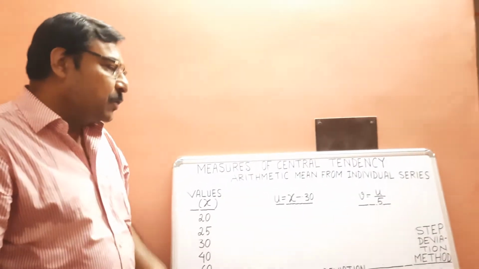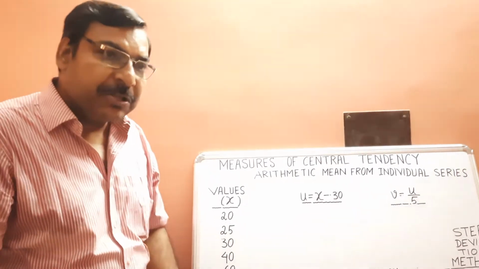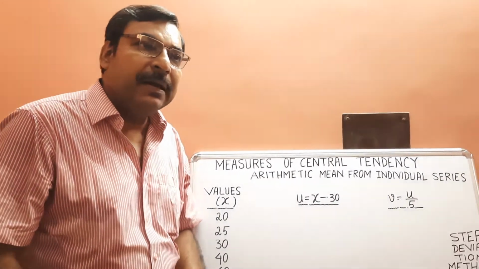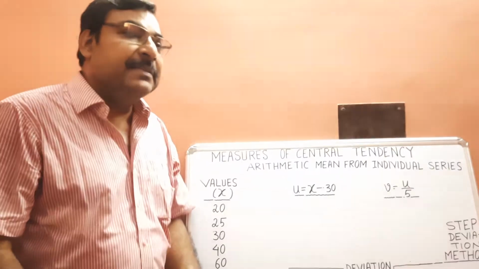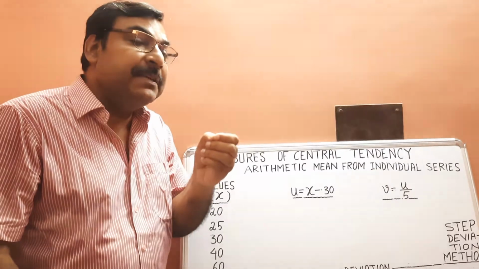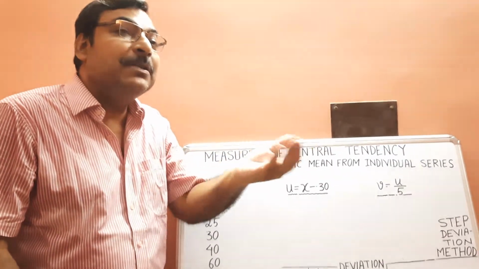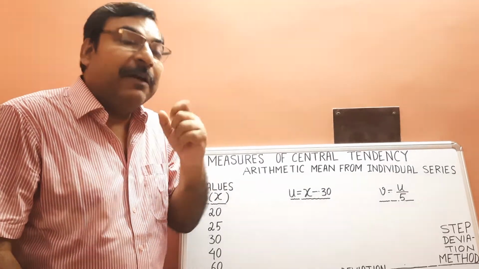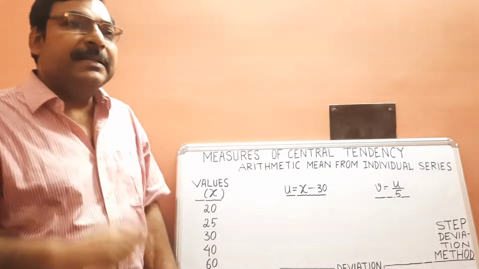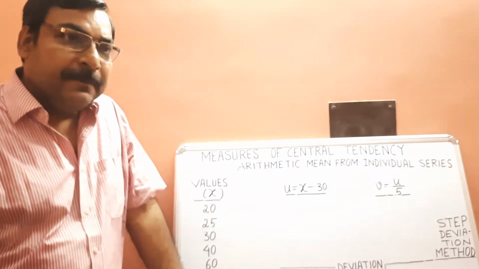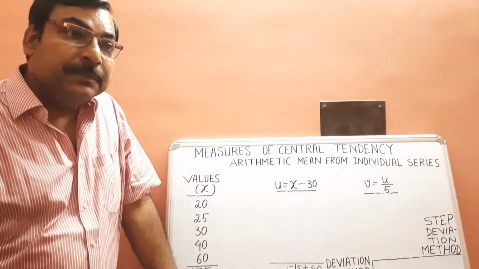When we are to talk about the different measures of central tendency, first you have to know what is meant by a central tendency. Central tendency is actually the representative value of a series, one value which represents the whole series. That value is called a central tendency. And there are three important central tendencies in statistics: arithmetic mean, median, and mode.